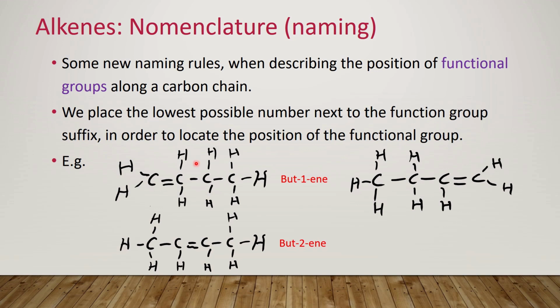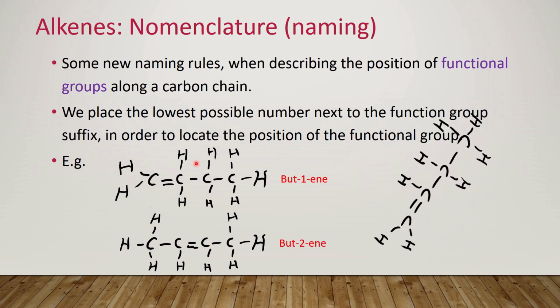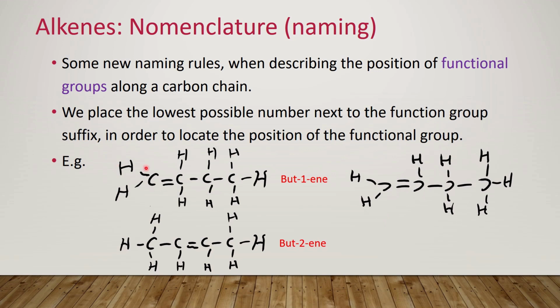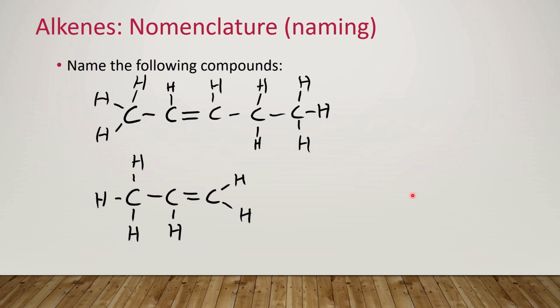In saying that, we can't just rotate the molecule in order to make it look like the other butene, because these molecules actually vibrate and rotate freely in space or in liquid or wherever they are. So they need to be completely different molecules, a different arrangement of bonds, to be a different compound. So this molecule would be named but-1-ene as well.